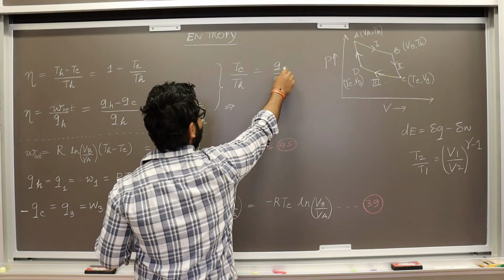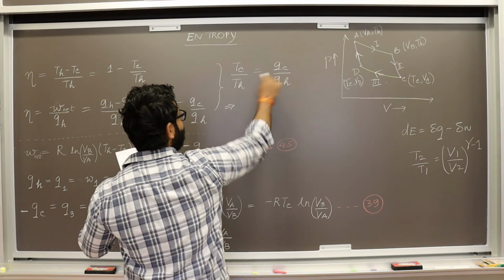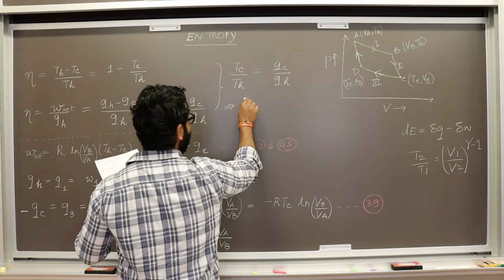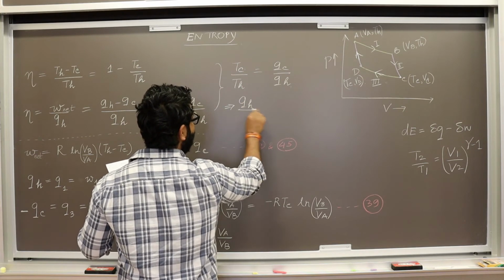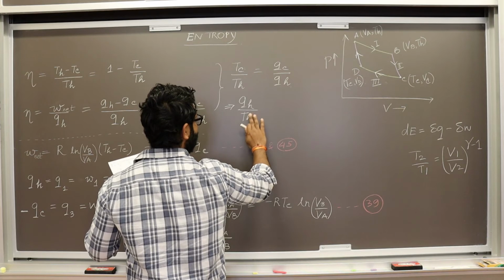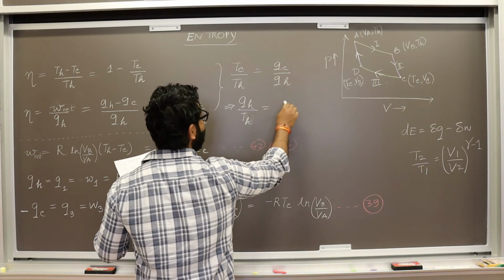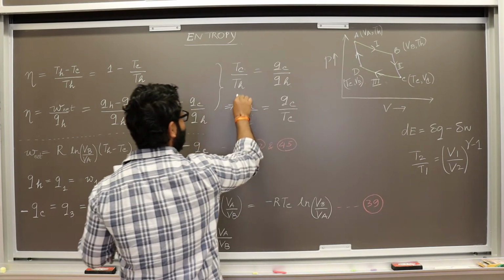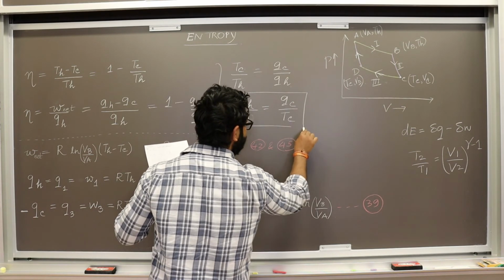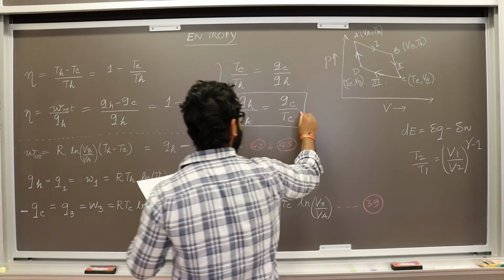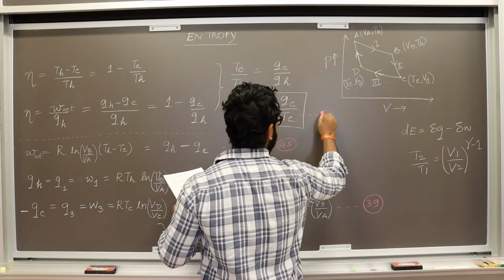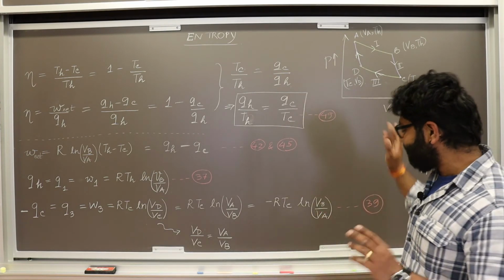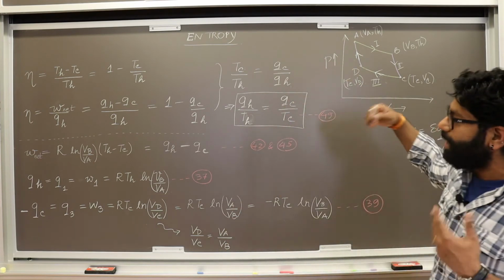Now if you interchange this, taking TC and bringing it to this side, and taking QH and bringing it here, you get QH over TH, with H as a subscript, becomes equal to QC over TC. Now this is a very interesting result, and we'll number this as 49.